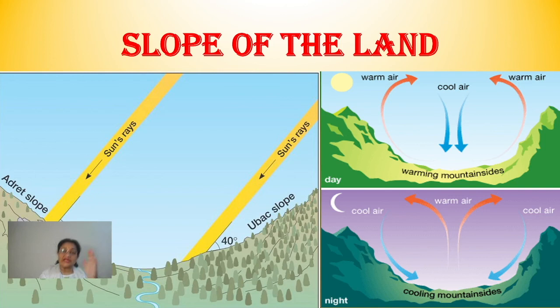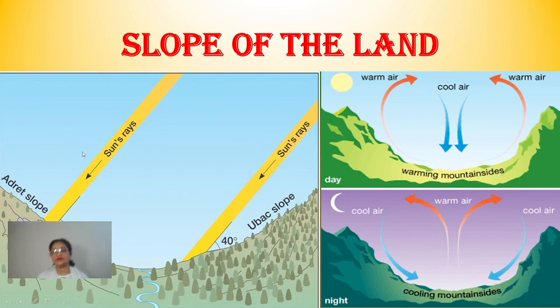So that side is always away from it, and it is not getting any heat which is given by the sun rays. Clear? So that slope of the mountain is going to be cooler than the slope which gets the direct sun rays. Okay, clear?